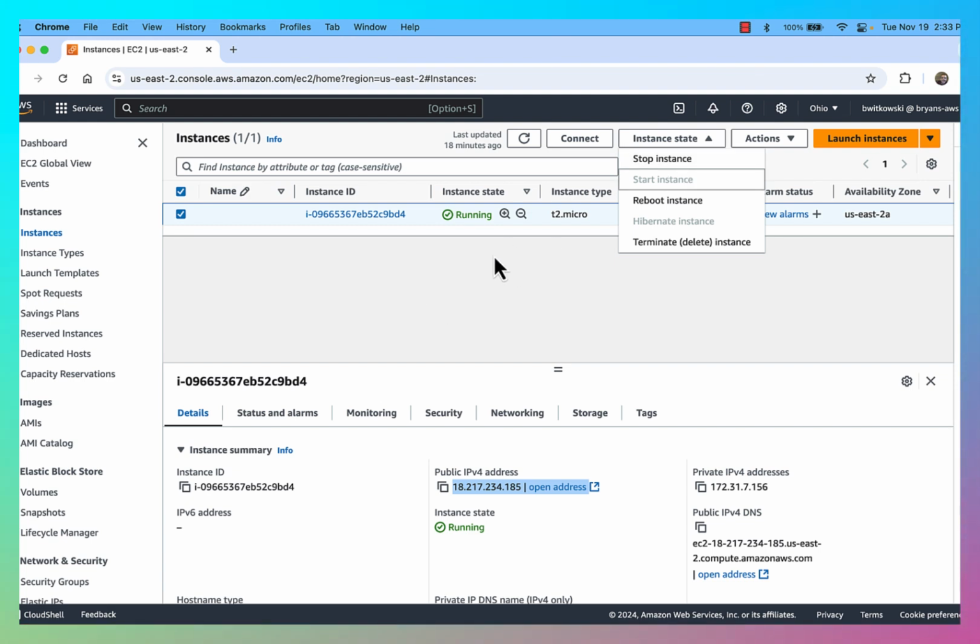Right? So right now I'm paying hourly, and if I decide I'm going home for the night or I want to stop working on it right now, I can go ahead and stop the instance. And what that would do is it would tell AWS, hey, the instance isn't running. You can reallocate those computing resources to someone else and stop billing me.